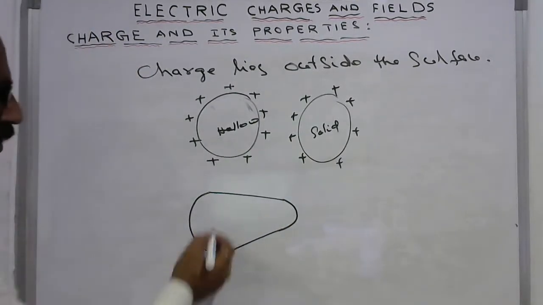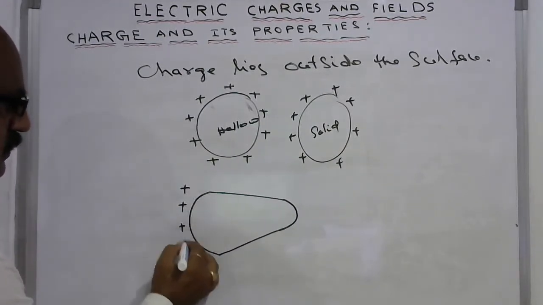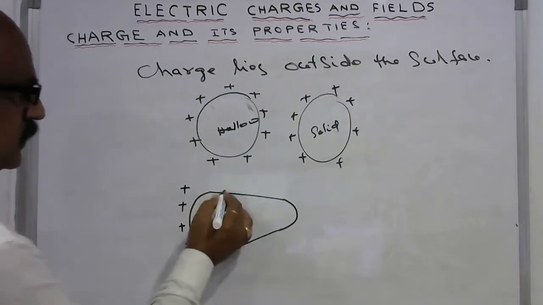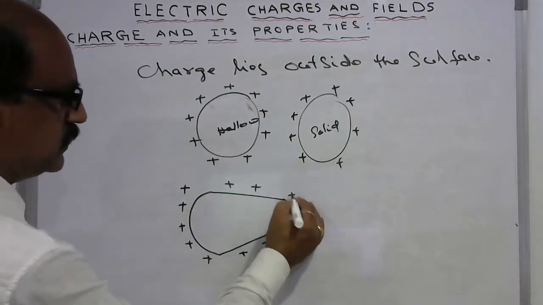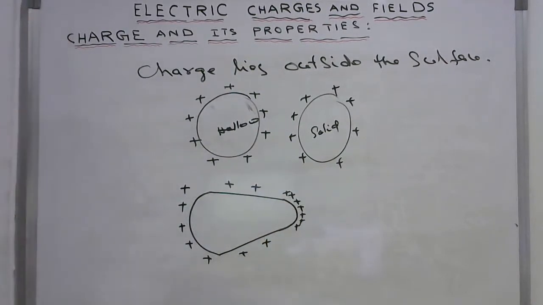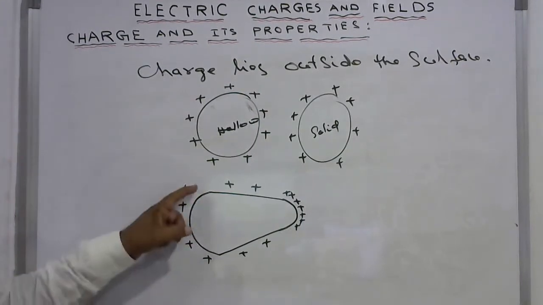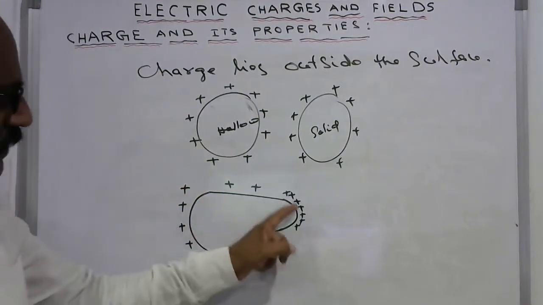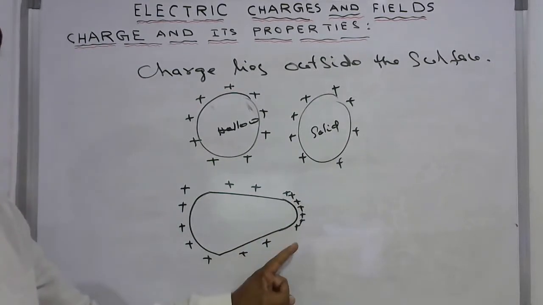If you imagine this type of object, then the charge density distribution here will be like this, and this will be very close. See, what do you understand from this? This curvature is more, so charge density is less. The curvature of the surface is very less here, so the charge density is more.